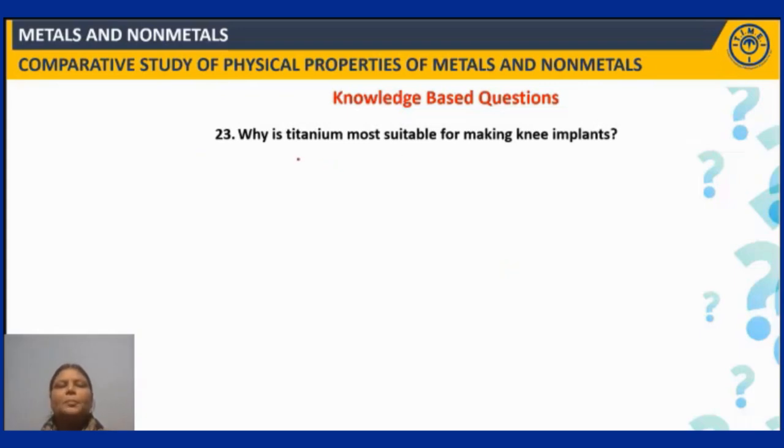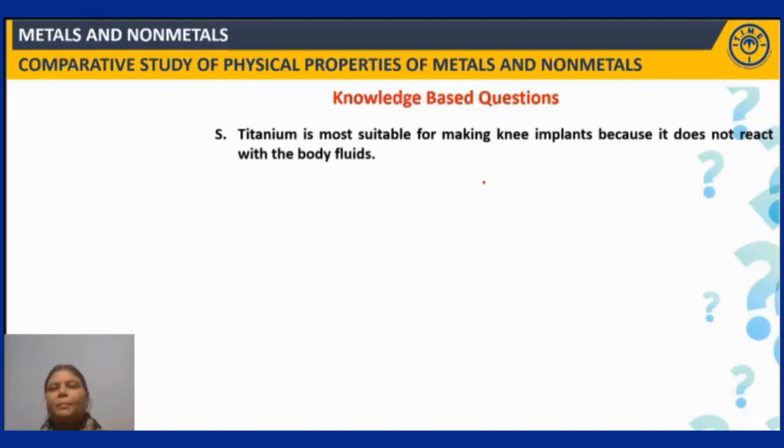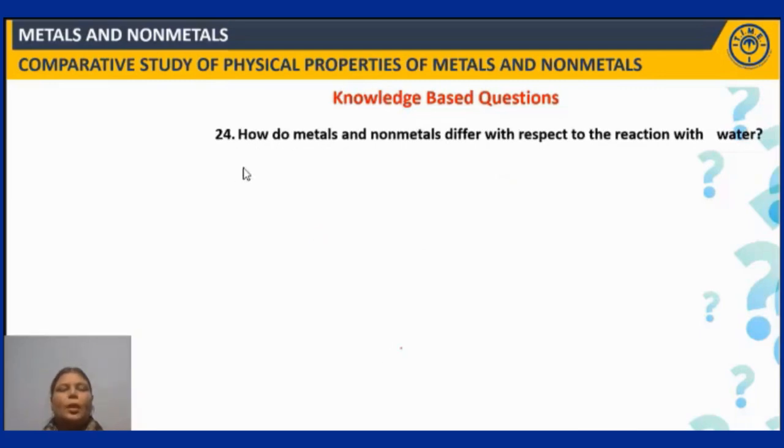Next question. Why is titanium most suitable for making knee implants? Because titanium is such an element that does not react with body fluids. That is the property which makes it suitable for making knee implants. So here is the answer. Most suitable for making knee implants because it does not react with the body fluids.